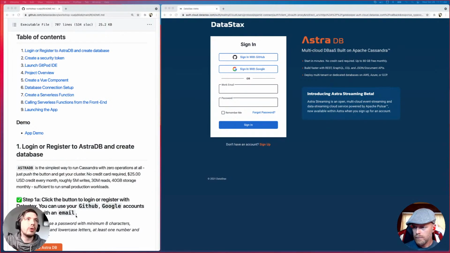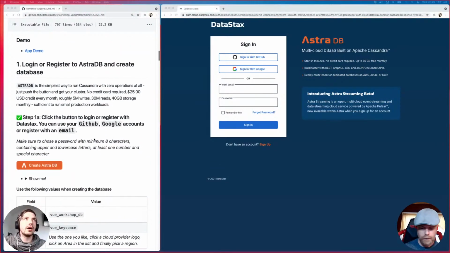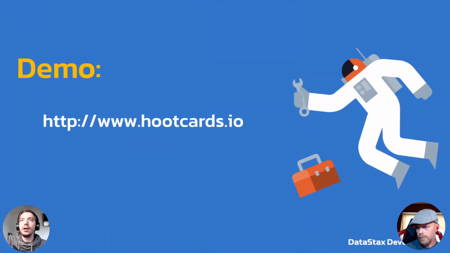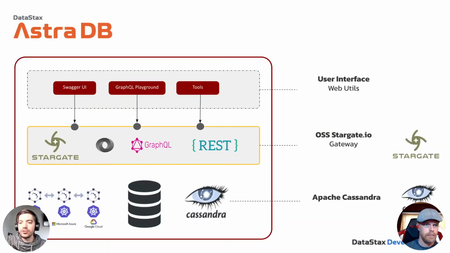We're going to start by creating our Astra database. Now, I just wanted to go over a little bit on how Astra works. Astra is built on Apache Cassandra, which is a NoSQL database. It is known for its scalability and availability. It's very resilient to failures and maintaining access to your data in those events.